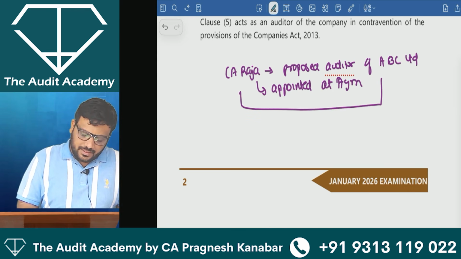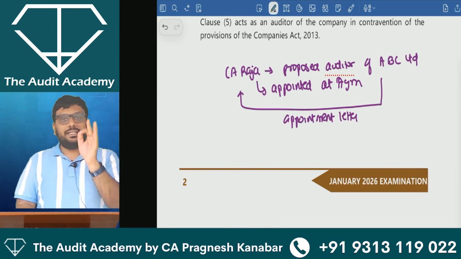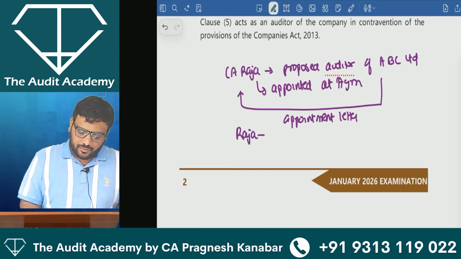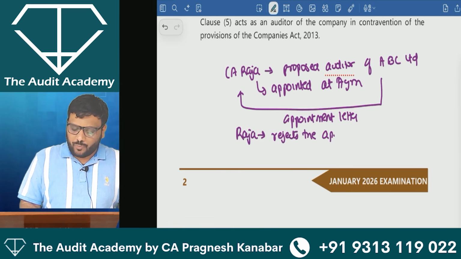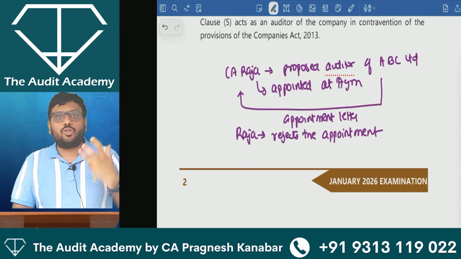Then the company sends an appointment letter to Raja. Raja rejects the appointment. He does not provide consent. He rejects the appointment. Then what should happen now?